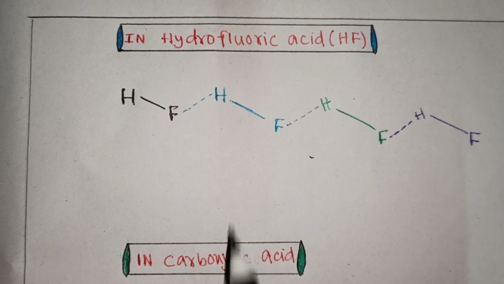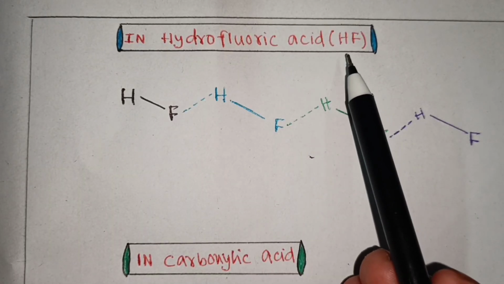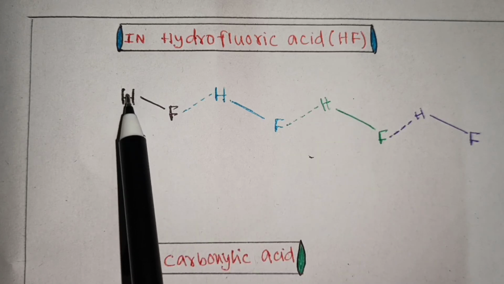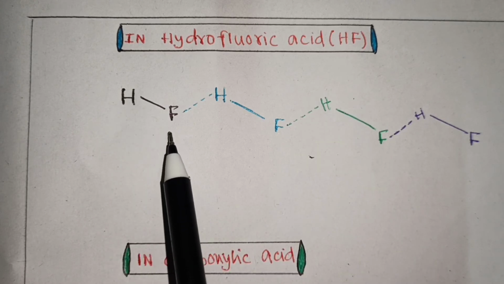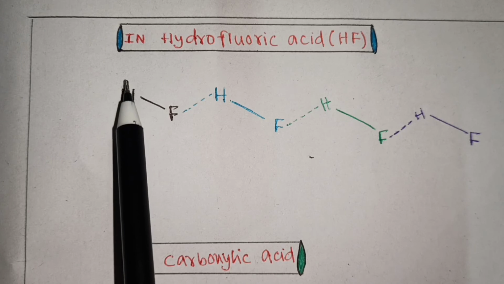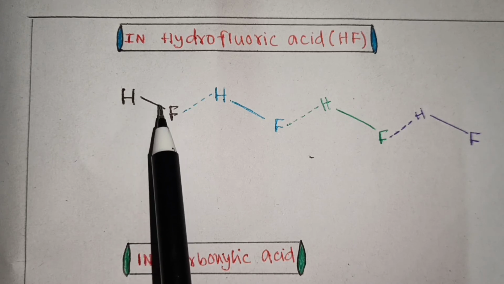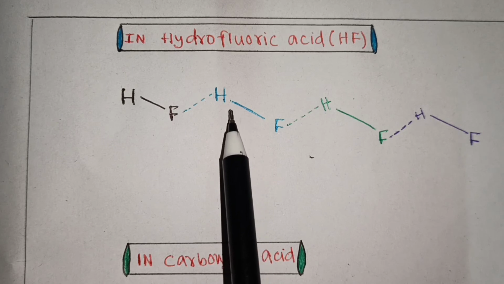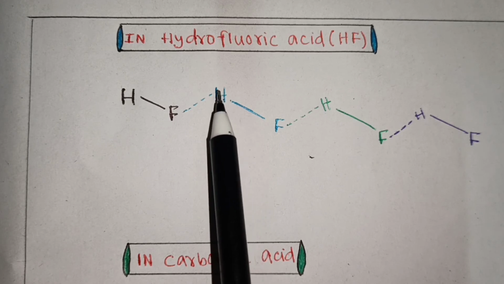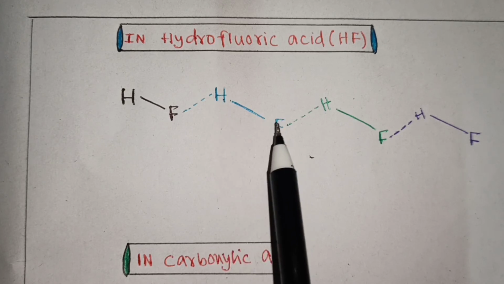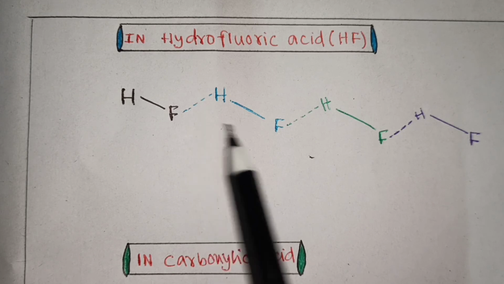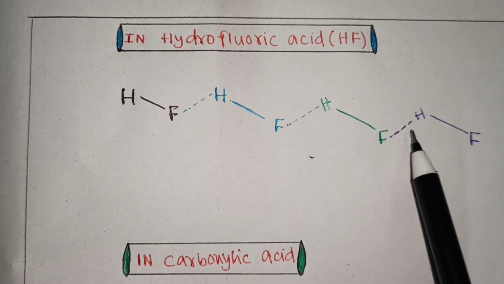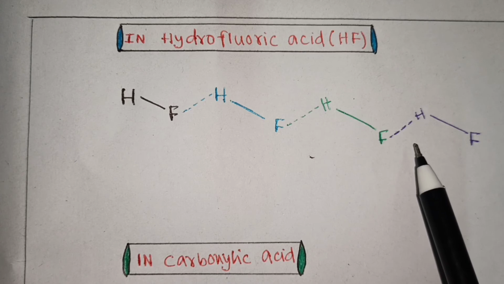In case of hydrofluoric acid, that is HF, this is hydrogen and this is fluorine. This is delta positive, this is delta negative, and this is another hydrofluoric acid. This is H, this is fluorine. Therefore, this dotted line and this dotted line are hydrogen bonds.